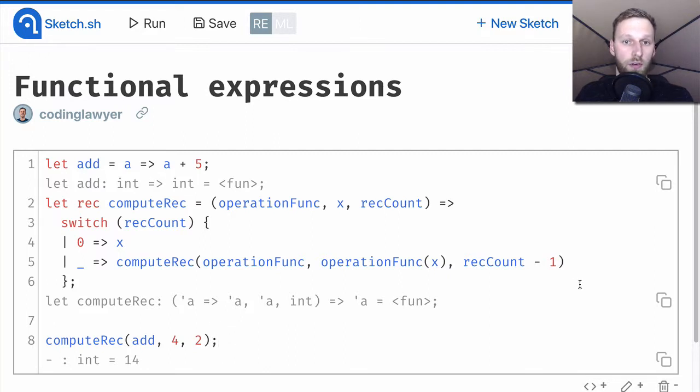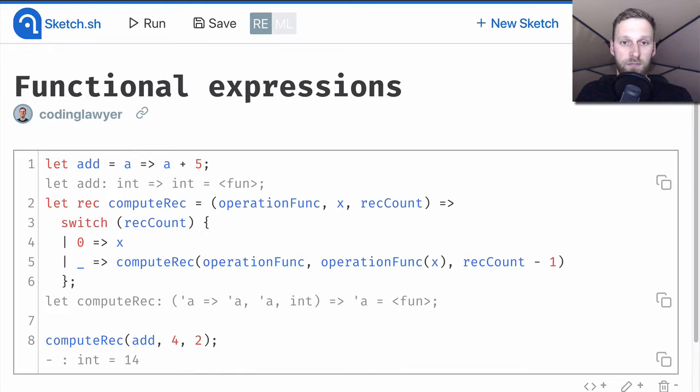We called the compute rec function and passed it the add function. Then we passed the integer 4, which will be the argument to the add function. And finally, we pass the integer 2. This means that the add function will be called twice.